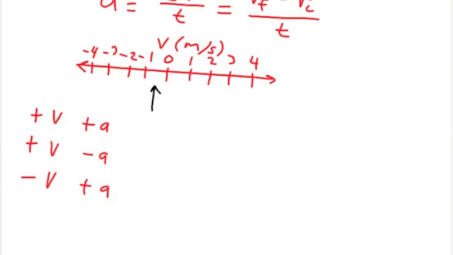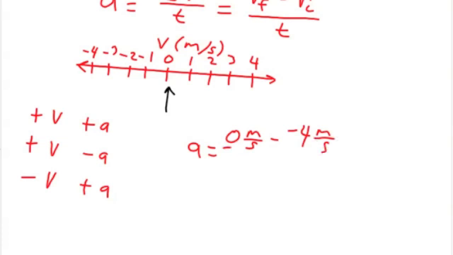The acceleration, let's say you go from -4 meters per second to 0 meters per second. Your final velocity is 0 meters per second. Your initial velocity is -4 meters per second.